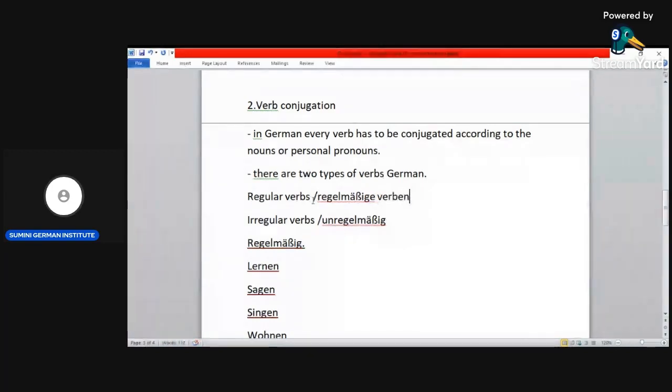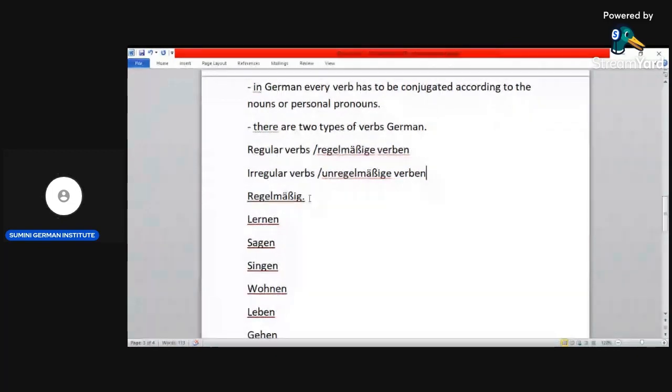Regular verb, regelmäßige Verben. The second type of verb is unregelmäßige Verben. So we're going to start with the regelmäßige Verben.